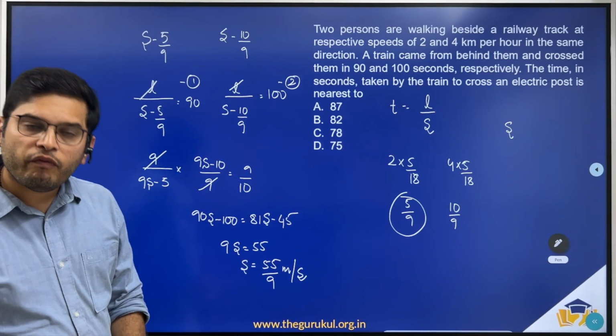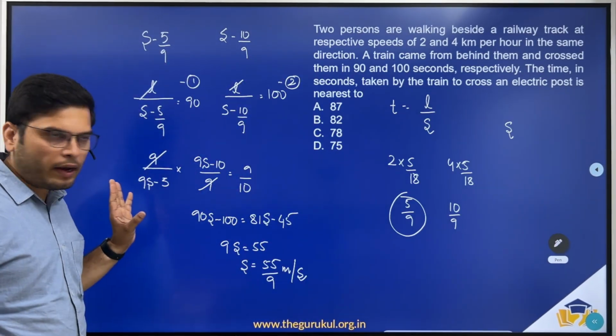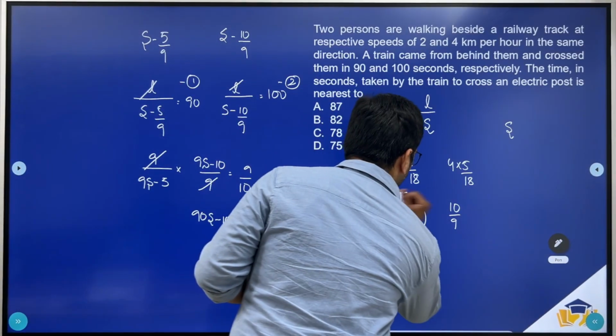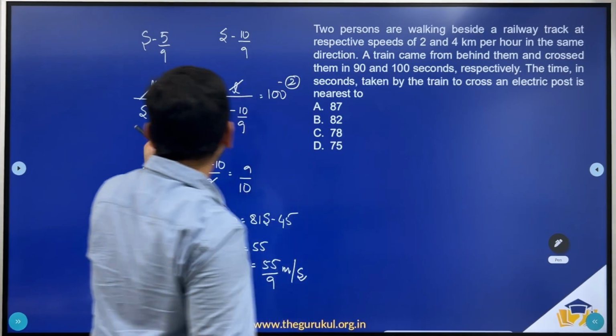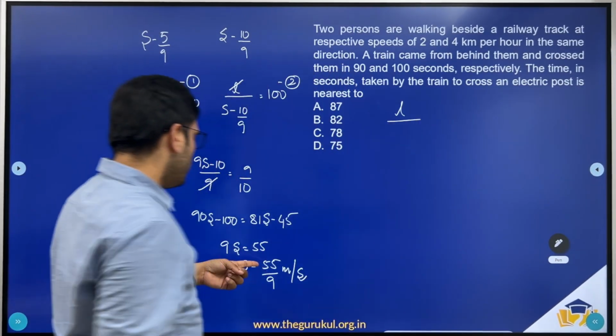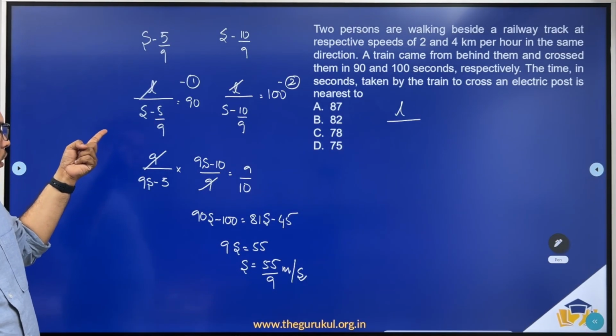Now we have the speed of the train in meters per second. Now we need to find the value of L. In order to find the value of L, let's substitute the value of s in any of these two. So L/(55/9 − 5/9), that would be L/(50/9).